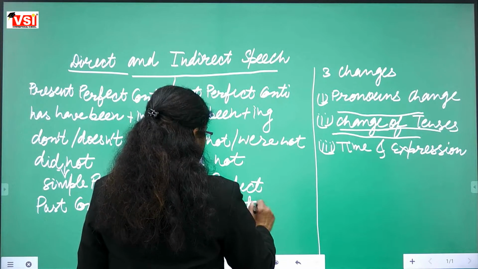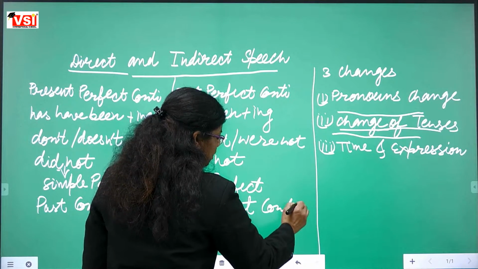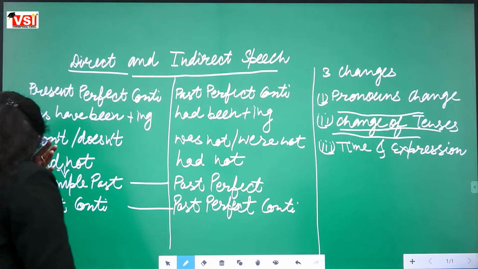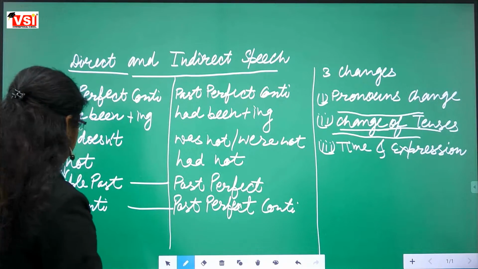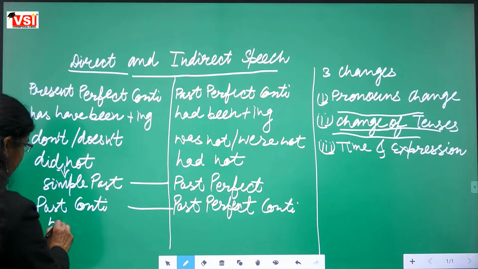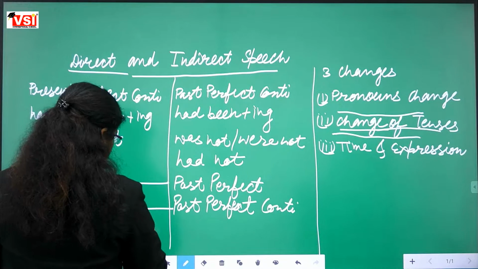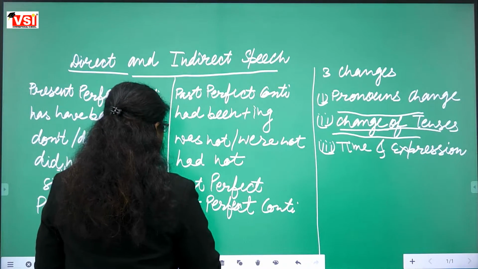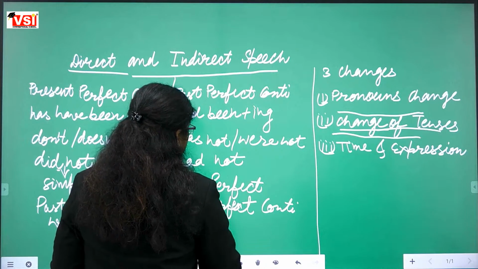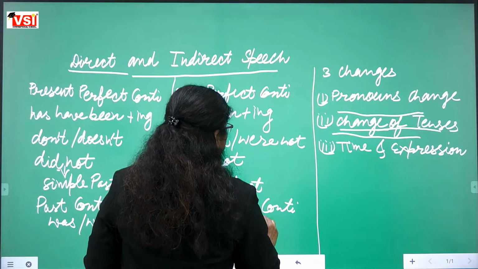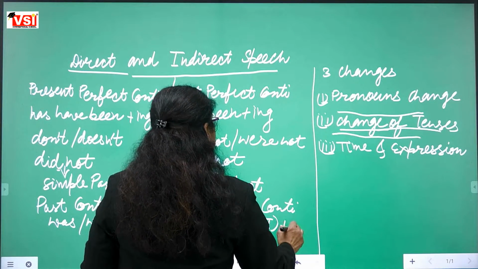Past perfect continuous. One more thing should be remembered. Past continuous means was, were plus ing will be changed into had been plus first form plus ing.